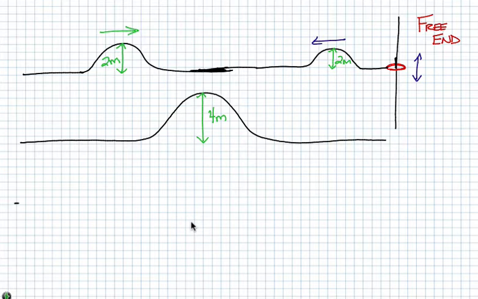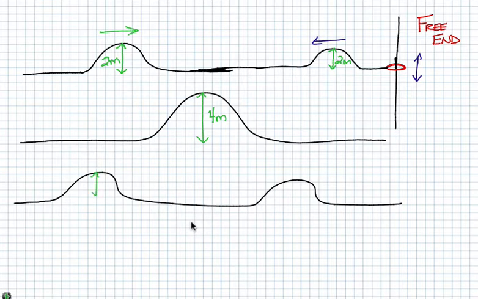Afterwards, they will continue completely unchanged. They will both return to the 2 meters that they were initially traveling at, and they'll continue in the directions they were initially traveling. If it helps, imagine a 2 meter tall person walking down the hallway. Yes, I know it's very tall. There's another 2 meter tall person walking the opposite way. When they meet, this guy doesn't really want to move, so he just lifts the other guy up over his head and holds him there for a brief moment. They are 4 meters tall together, but then he puts him down behind him and they each continue on their way.